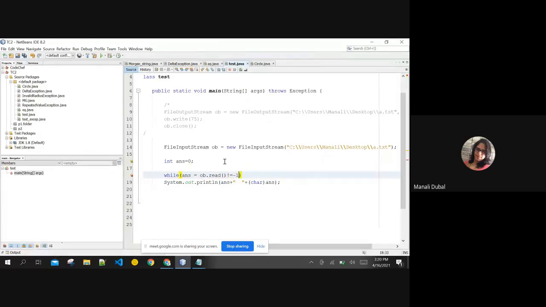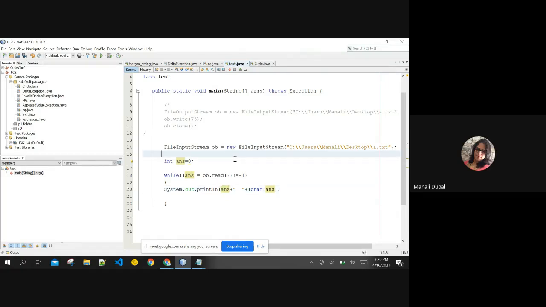-1 means the end of the file. Till your read operation is returning -1, it has to read the file constantly. Otherwise, it can simply exit the loop. In that case, I can simply print the statement over here along with the integer value also. You can work in both the ways.